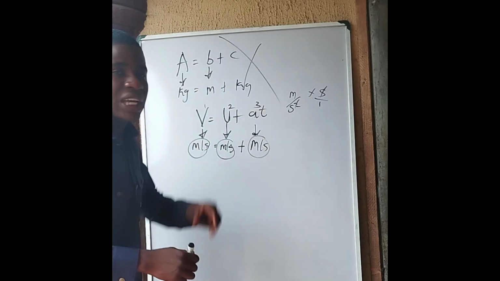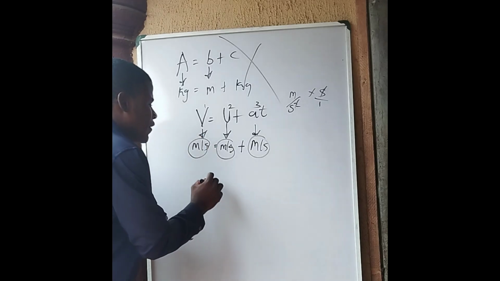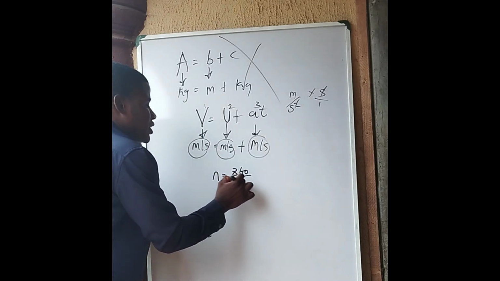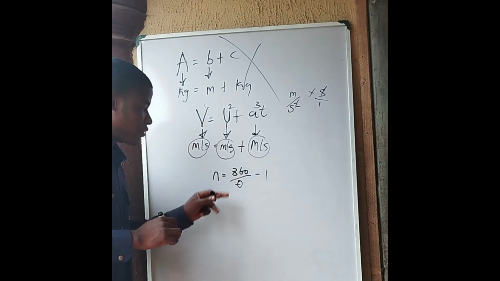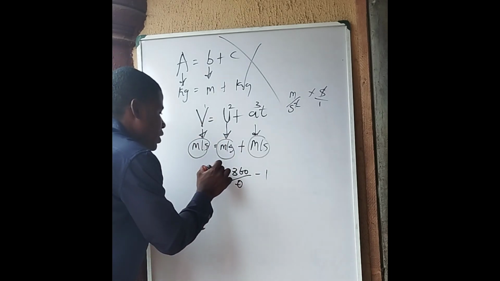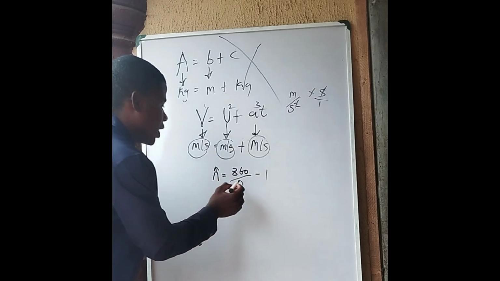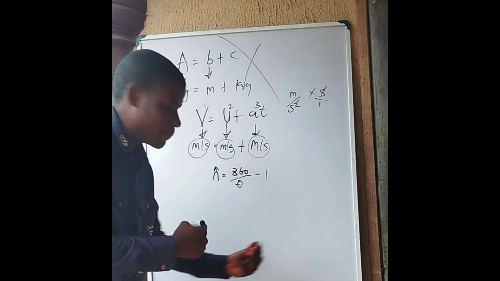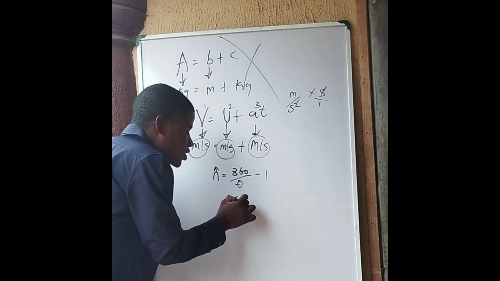For instance, let me prove it with another formula. If I have that the number of images formed on a plane mirror is 360 over theta minus 1. Does it make sense? 360 over theta minus 1. Now, a number is a constant. That's the unit. It is dimensionless. Now, theta is a number. It could be 90 degrees, it could be 60, it could be 30. When you put 30 here, the answer you are going to get will still be a constant.